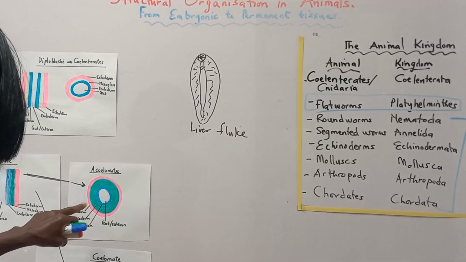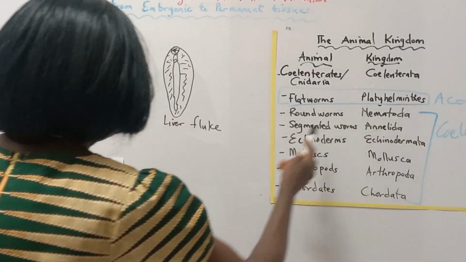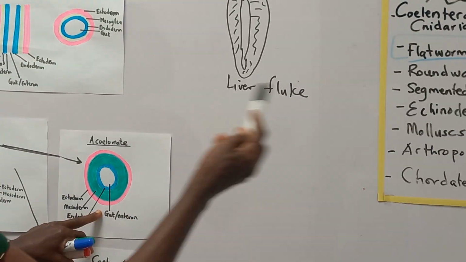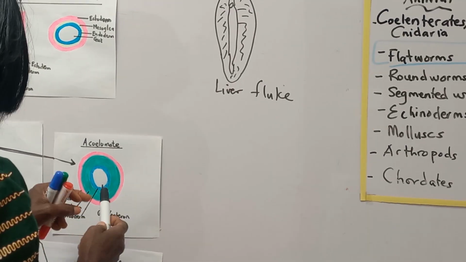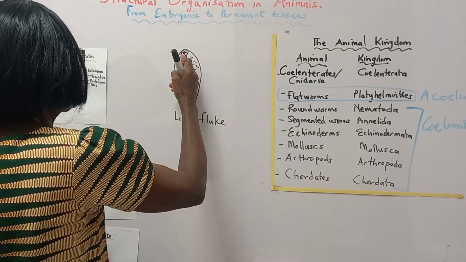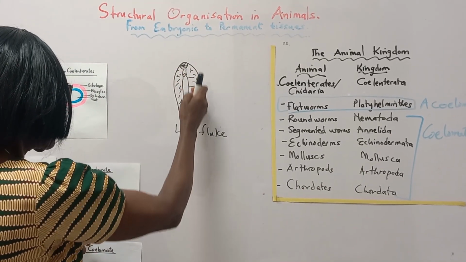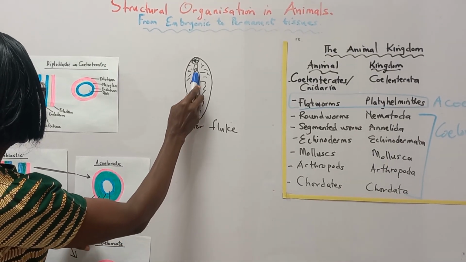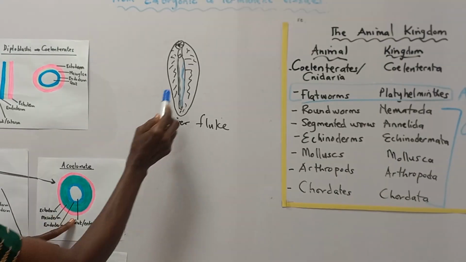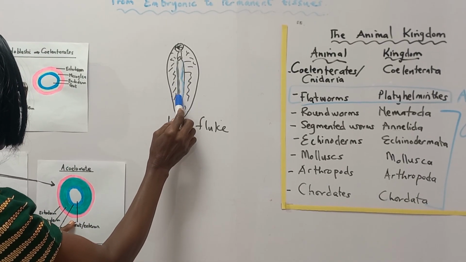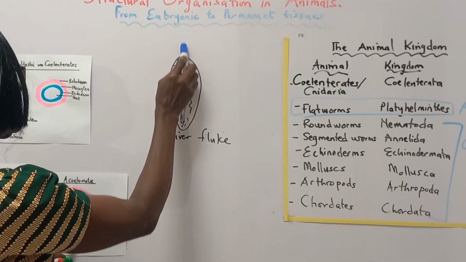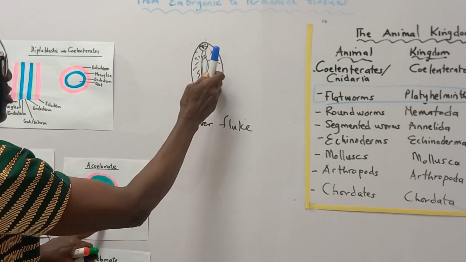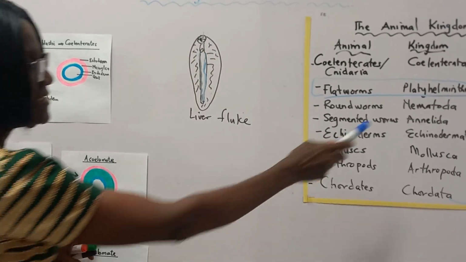Now we want to look at the acoelomates. That's the platyhelminths, flatworms. You have the ectoderm, mesoderm, endoderm, and the gut. No fluid-filled body cavity, solid mesoderm. So the gut opens out as a mouth here, and the rest of the organism is solid. Ectoderm and mesoderm will be part of forming the body. This is the endoderm, and this is the gut. So the endoderm material will form the gut, and it opens as the mouth. So note the gut always opens as a mouth. This whole place here is solid mesoderm, no space. That is the flatworms.